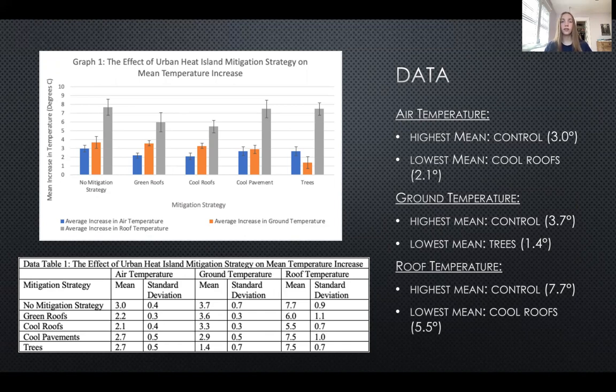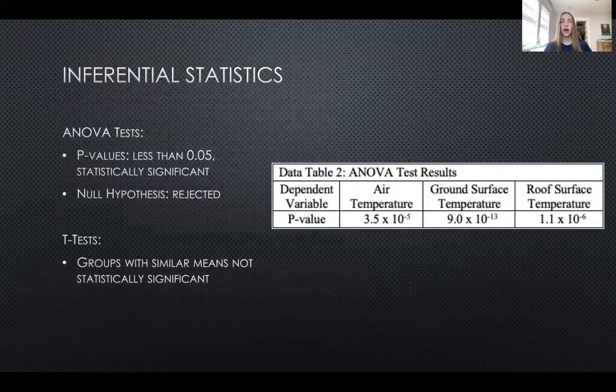The results showed that the control had the highest mean at each of the 3 spots. Meanwhile, the cool roofs had the lowest mean for the roof temperature and air temperature, and the trees had the lowest mean for the ground temperature. ANOVA tests yielded p-values of 0.05, suggesting the data was statistically significant, allowing the null hypothesis, which stated that mitigation strategy would have no effect on temperature, to be rejected.